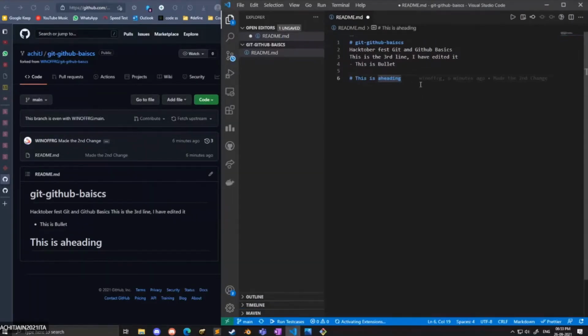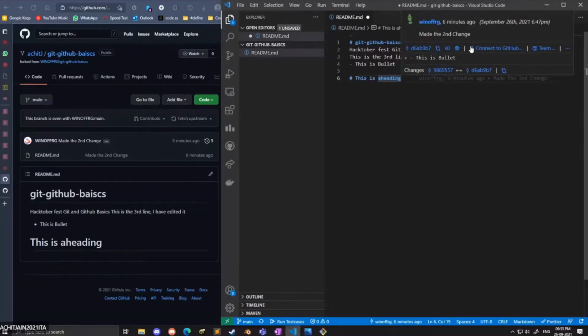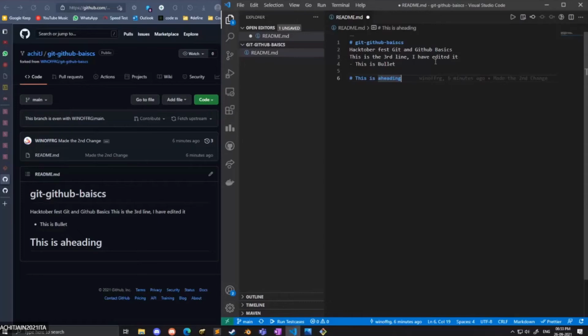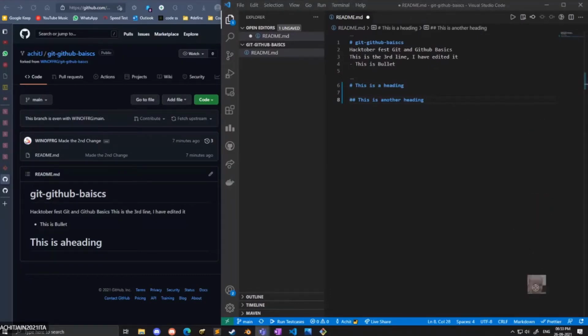So yes, Achit has now opened that repository in his environment, and he will now make a change to that repository. He will add another heading, and let's see what happens then, because I want that change in my repository. For example, our teacher gave a task and said you need to create a readme.md file, and Achit has to add the second heading, and Rohan has to add the first heading. Okay, so I did the first heading. Now I shared that code file with Achit. Now he is adding the second heading. Okay, he has written the second heading.